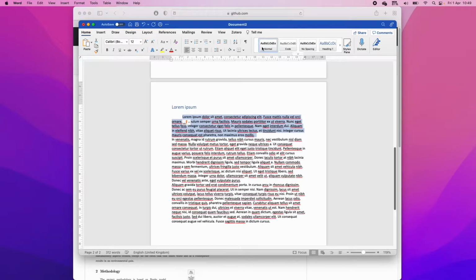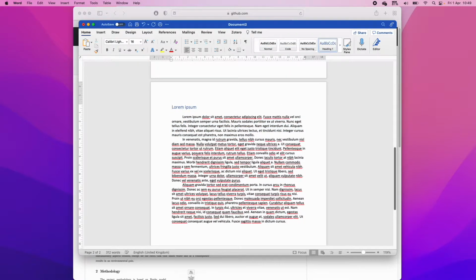Then I'm going to select it, right click on Normal, and click Update Normal to Match Selection. Instantly Word will update every instance of the normal text to match that formatting. So basically you just need to format essentially one word, and then everything that has that styling will be updated as well.